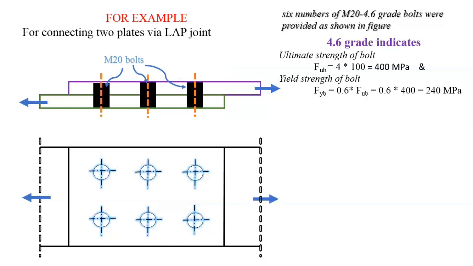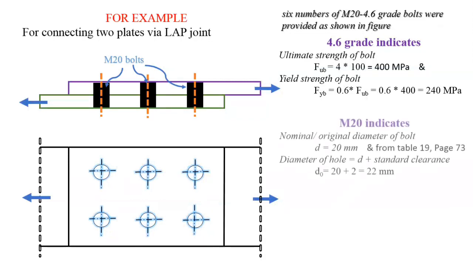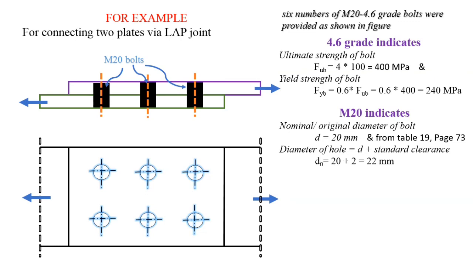M20 indicates that the nominal diameter of the bolt, meaning the original diameter of the bolt, is 20 mm. For example, if M24 is given, then the diameter is 24 mm. If M30 is given, then the diameter is 30 mm. In case of RCC, if M30 is given, then 30 indicates the characteristic strength of the concrete, meaning characteristic strength fck is equal to 30 Newton per mm square. But we are going to use the bolted connection in steel parts, so M20 indicates the original diameter of the bolt.